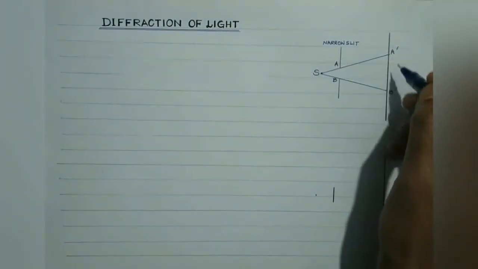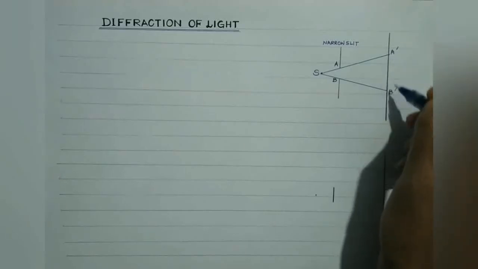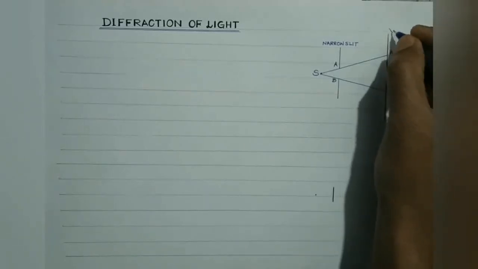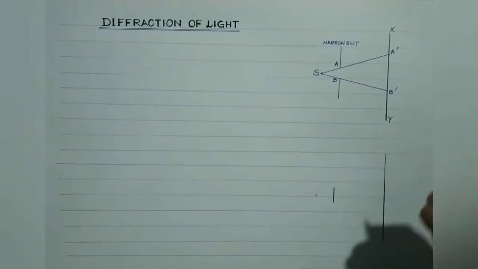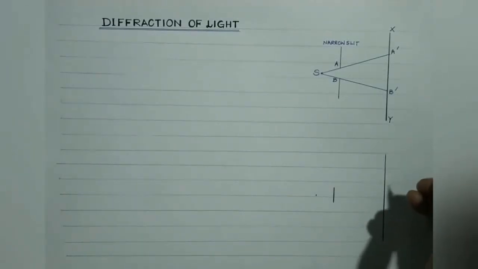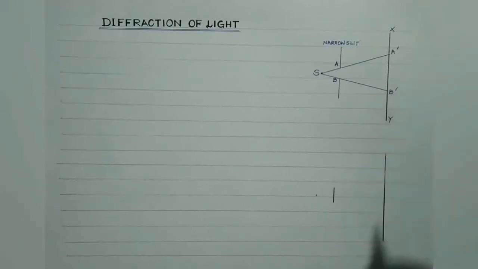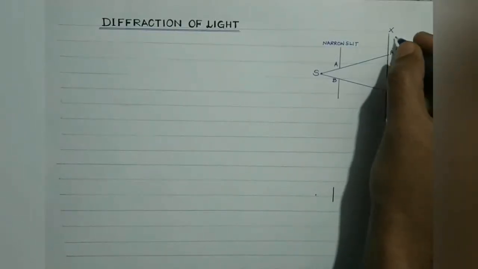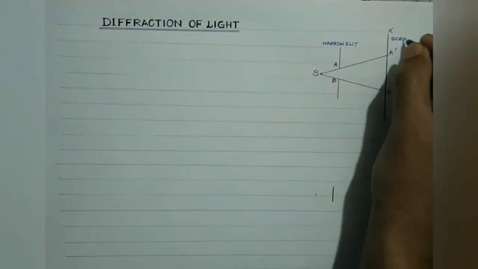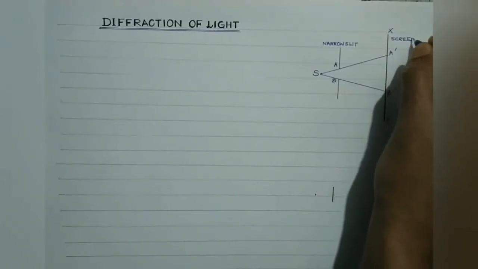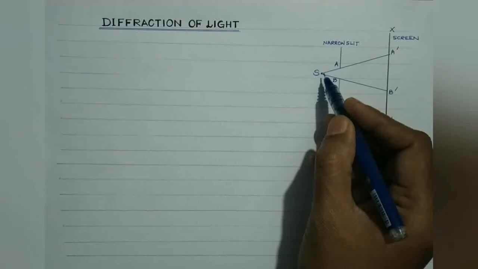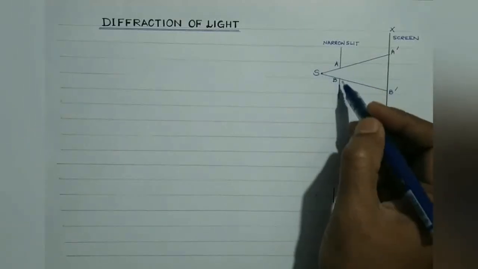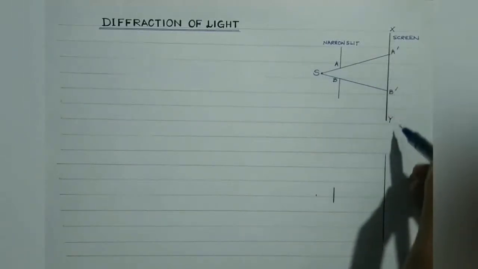Only the portion A dash B dash of the screen will get illuminated, while the portion A dash X and the portion B dash Y of the screen will be a geometrical shadow region, isn't it? So this is a screen. So again I repeat, students, what we have considered is S be a source of light, AB be a narrow slit, and XY is a screen.